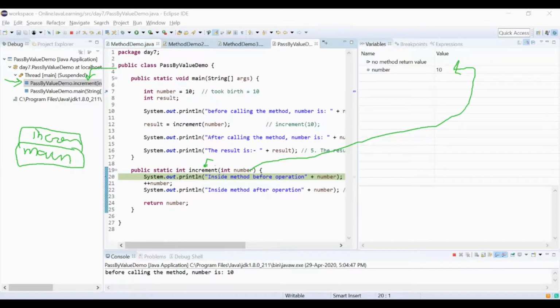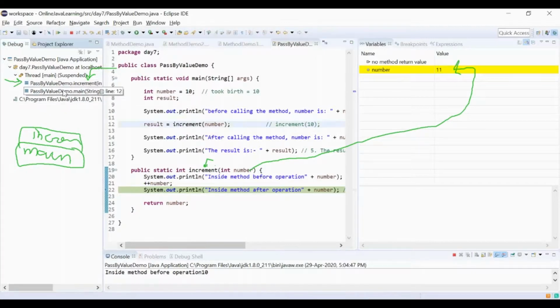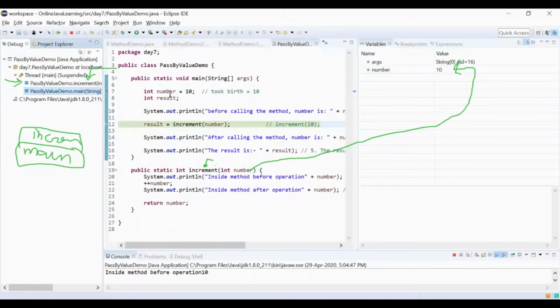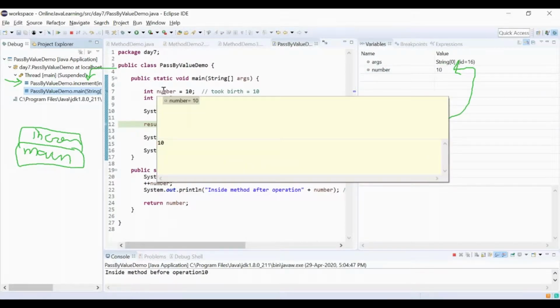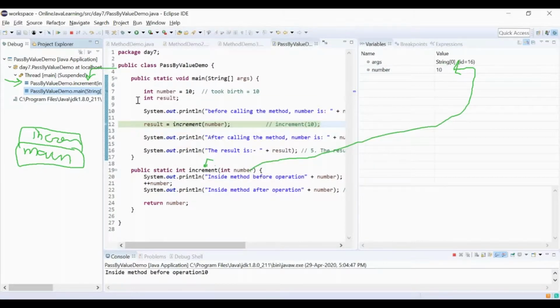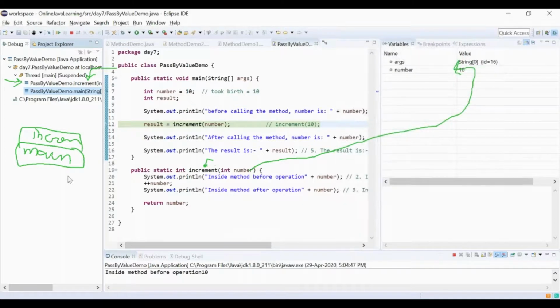And if I do F6 now, then this number is being incremented. That number is not incremented. I can prove it. See, it is 11 right now. If I go to this stack frame, see here, the number is 10 itself over there. I come to this stack frame because, can you see the difference? Did you get the point, or any problem to understand? No, it's okay.